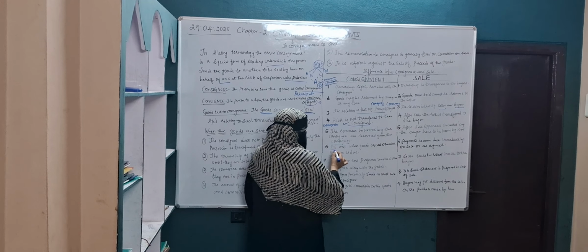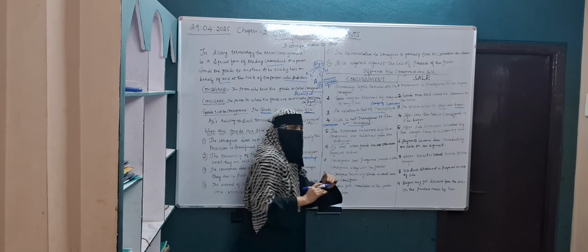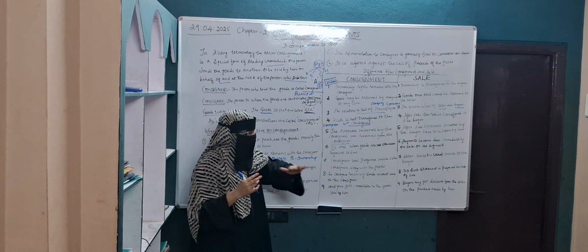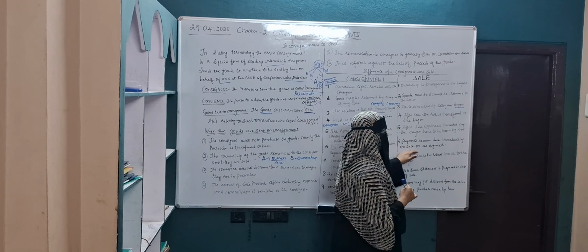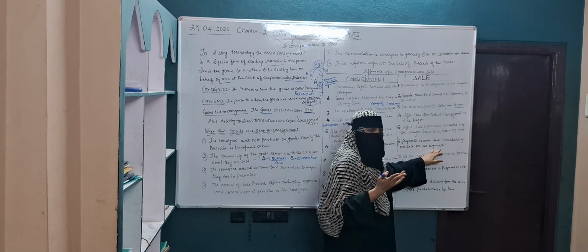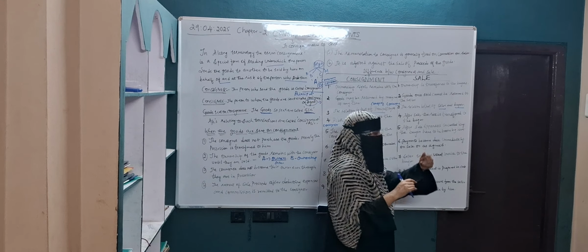As and when goods are sold, payment is due. If the goods have not yet been sold, the amount is not due. Whereas in case of sale, payment becomes due immediately on sale as agreed. Once you purchase the goods, you have to pay the amount.